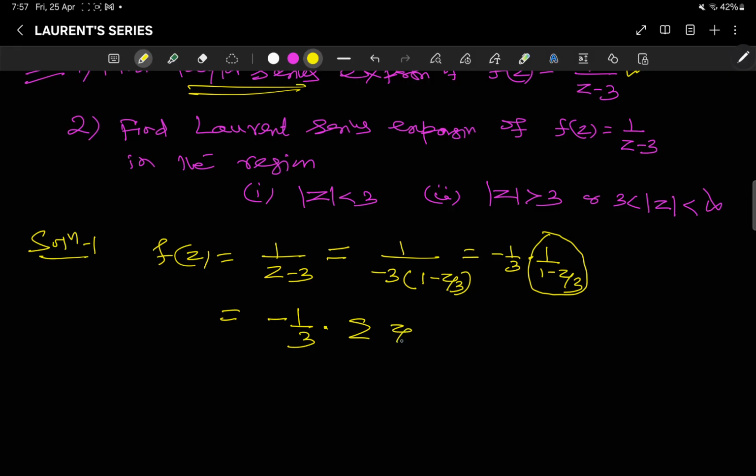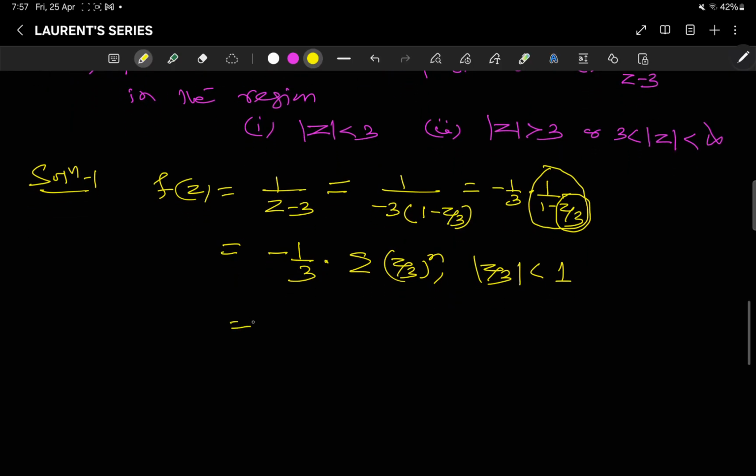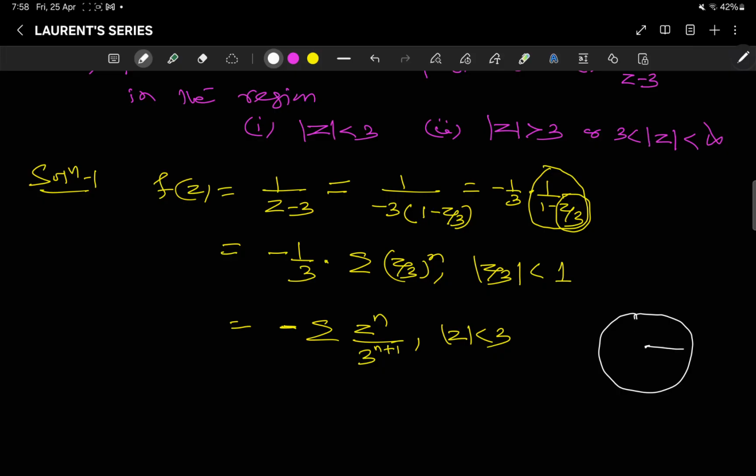It is the summation of (z/3) to the power n, where I treat this as x. So here |z/3| is less than 1. So you can write it as minus the summation of z^n/3^(n+1) with |z| less than 3. That means the region of convergence here has its center at 0, and the radius is 3 here. Okay, this series will converge over here, right? This is the geometry of this.